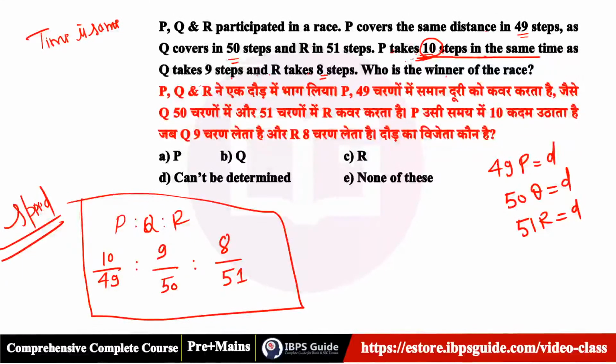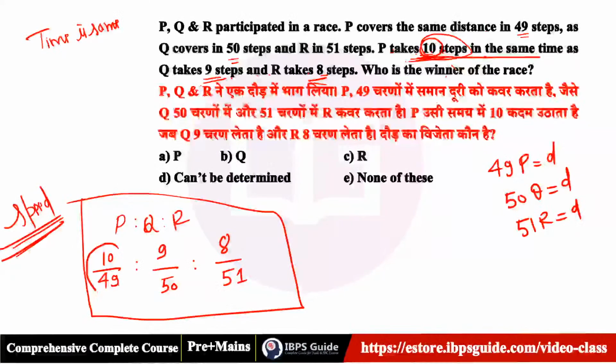In the same time P covers 10 steps, Q covers 9 steps and R covers 8 steps. So when you talk about speed, this is the ratio of distance in the same time, which is also the ratio of speed. You just multiply and you get the ratio of speed.